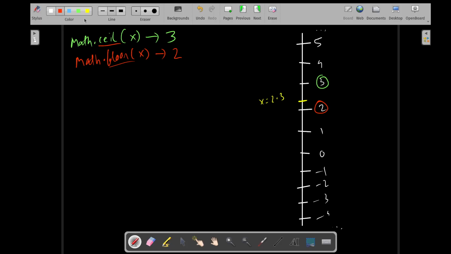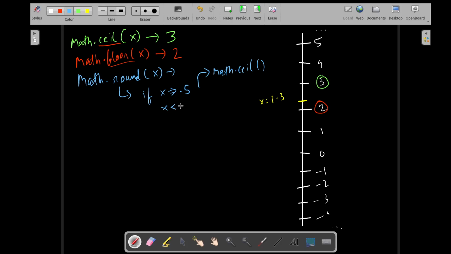And there is another method called Math.round. What does Math.round do? The logic is, if x is more than or equal to 0.5, it basically does the job of Math.ceil, and if x is less than 0.5, it does the job of Math.floor.